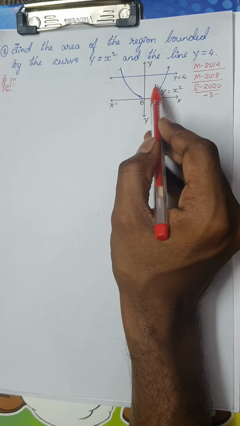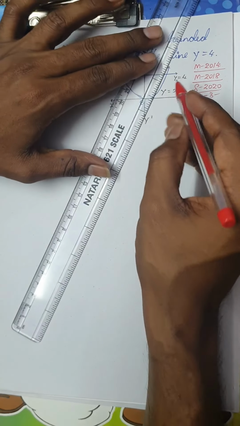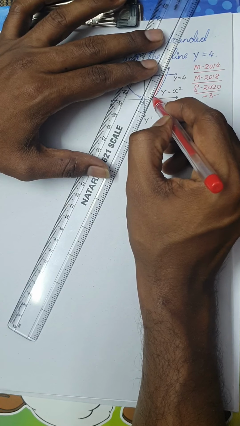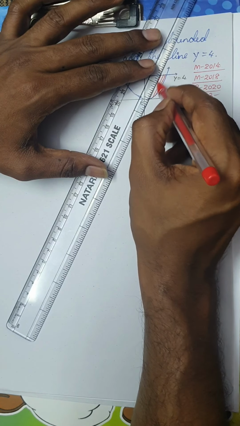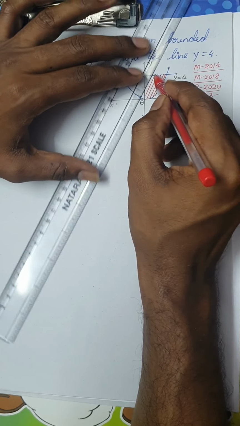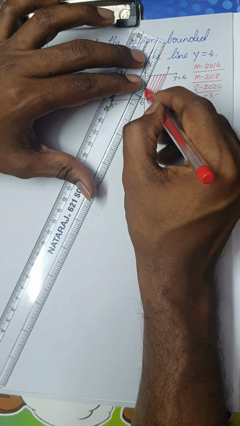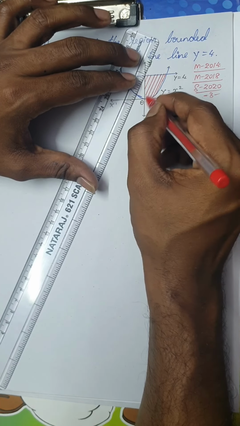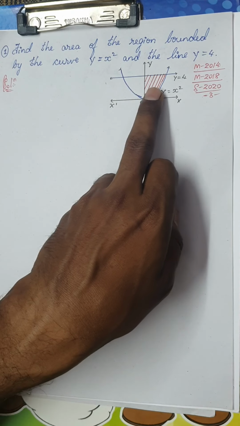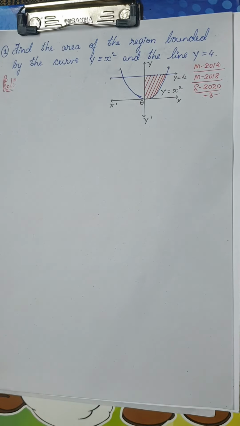So because the curve is symmetrical about the axis, I will just calculate the area bounded by this shaded region, and I will find out 2 times of this region. Okay, so my required region would be 2 times this shaded region.